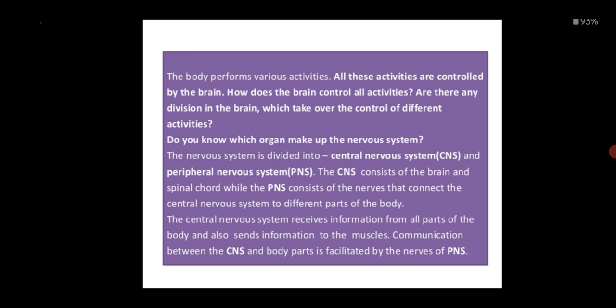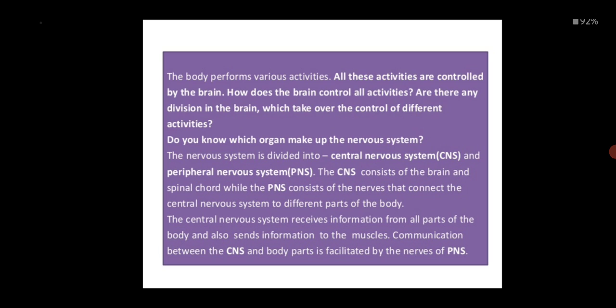First thing is this, something I have written about the nervous system. The body performs various activities. From the first and second videos we came to know that each and every system has its own function, its own activity, to control and coordinate the body function.